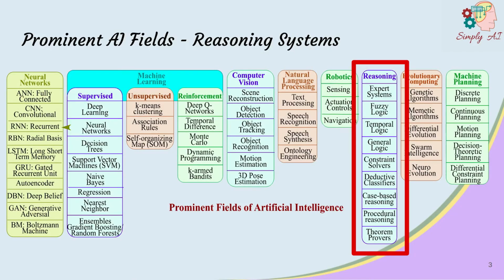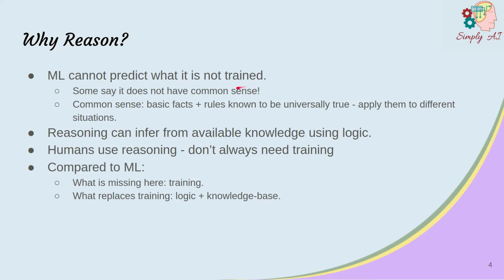As you can see, reasoning systems is a very different field of artificial intelligence than machine learning. This field has been one of the oldest and has its roots in mathematics and logic dating back to Aristotle and earlier. With machine learning, you fed a very large number of samples to the machine and the machine learned patterns from it. That means if you go to such a machine and query about something that it has not seen earlier, you're not likely to get an intelligent answer. Some say machine learning does not have common sense. Of course, no pun intended.